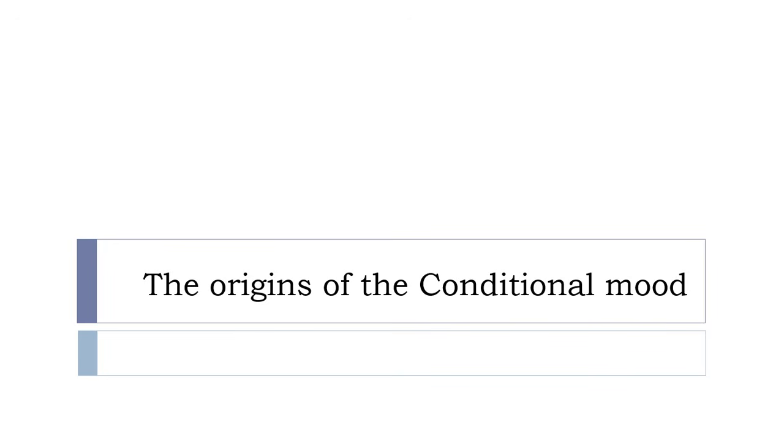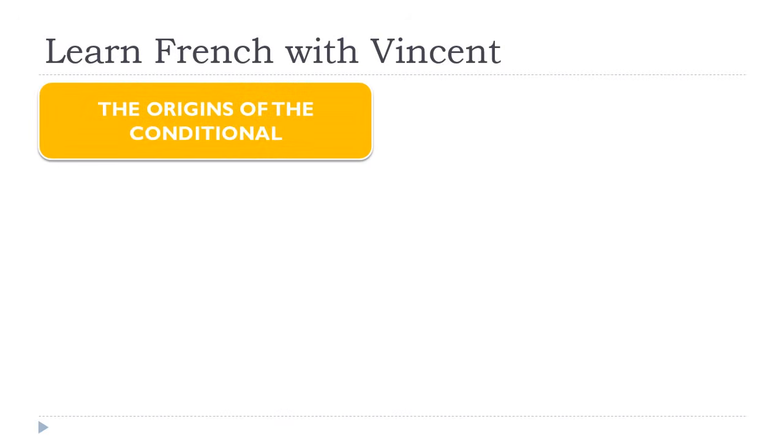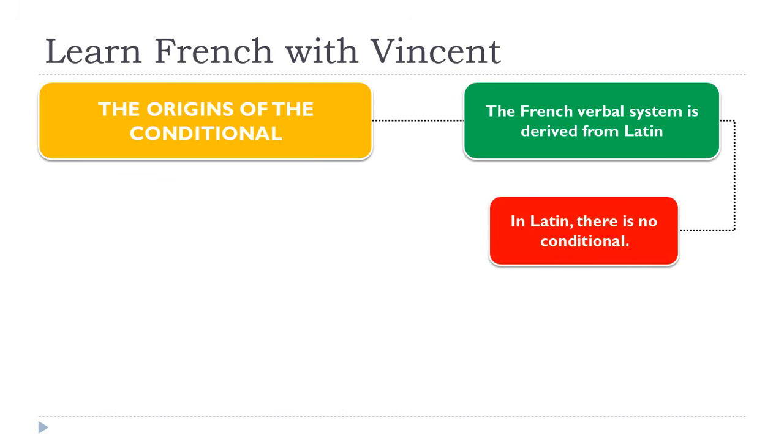Let's see together in this lesson the origins of the conditional mood in French. The important thing when it comes to the origins of the conditional mood in French is to keep in mind that the French verbal system is based on Latin. And the funny thing is that in Latin, actually, there is no conditional.